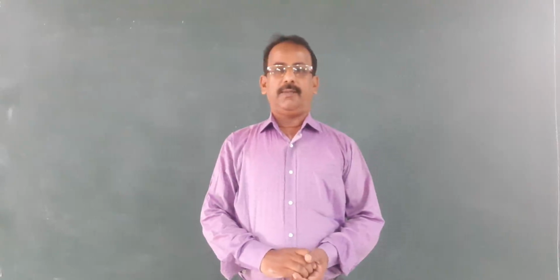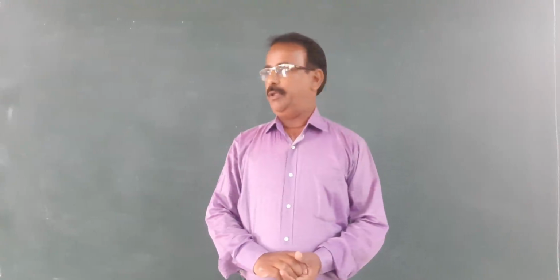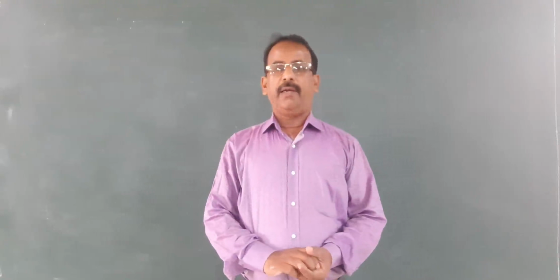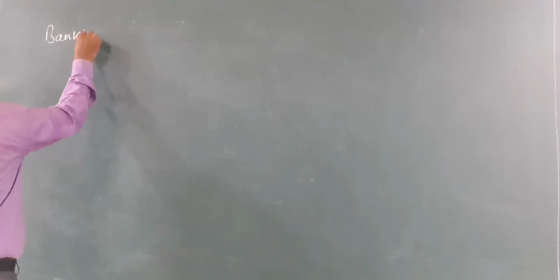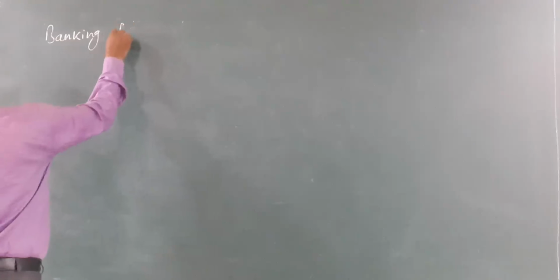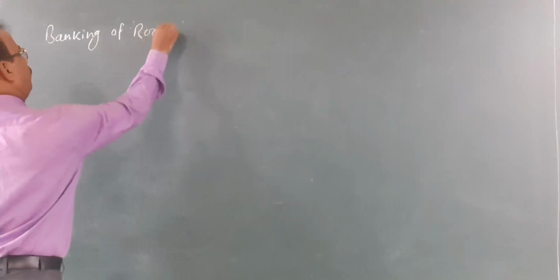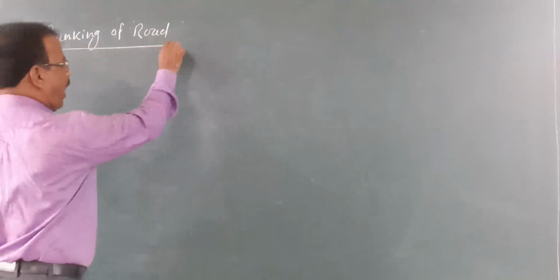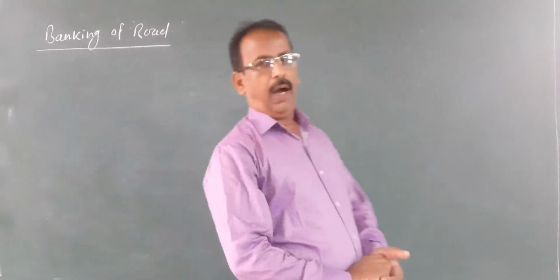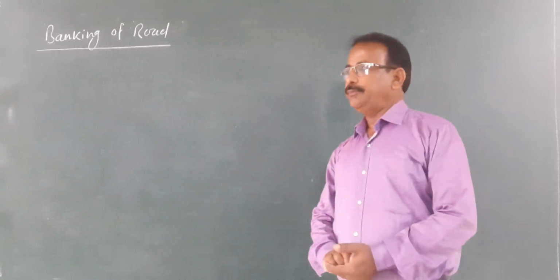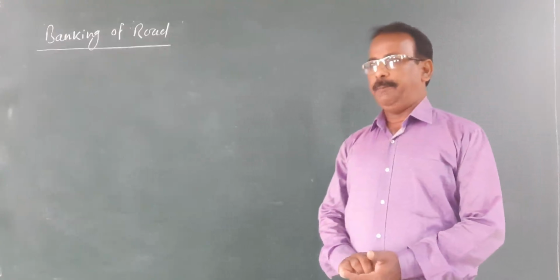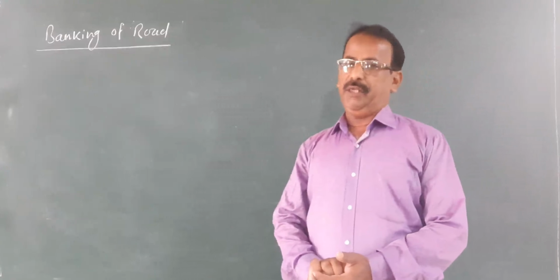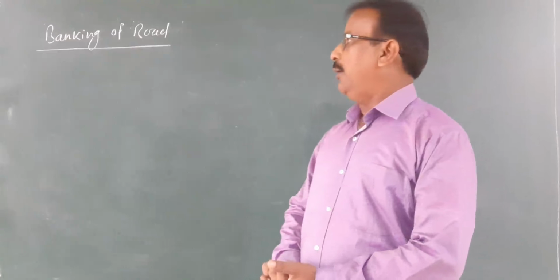We will see the next application of circular motion, that is banking of the road. First, what is banking of the road? Then we will see why there is a necessity of banking of the road. And then after that, we will find the maximum speed limit for a vehicle which is taking a turn along a banked road.